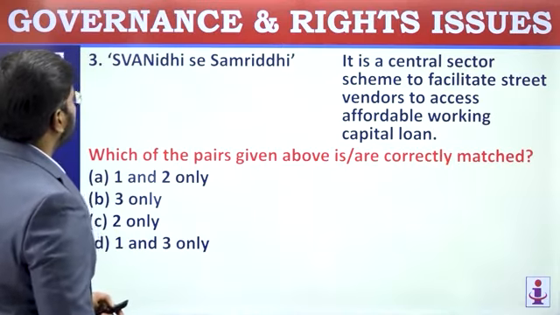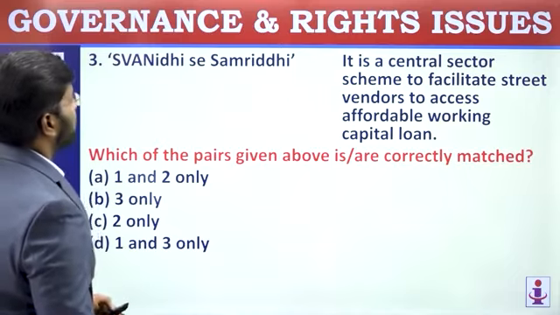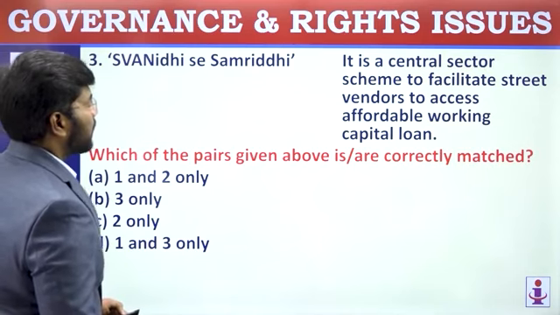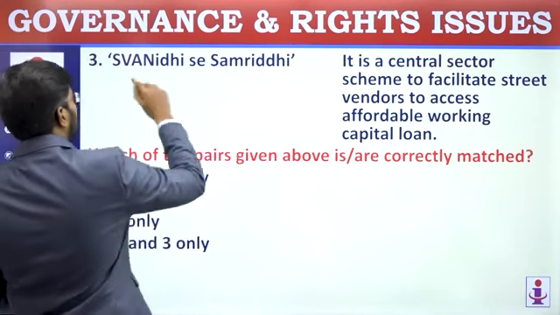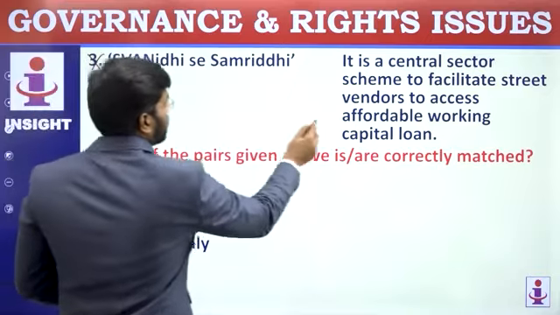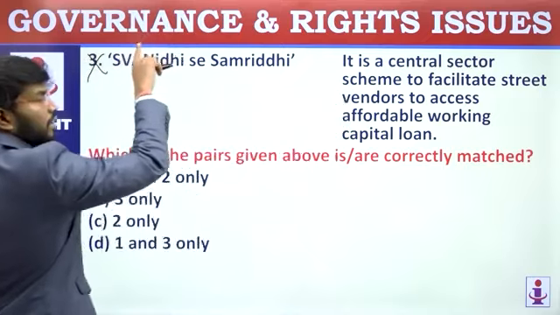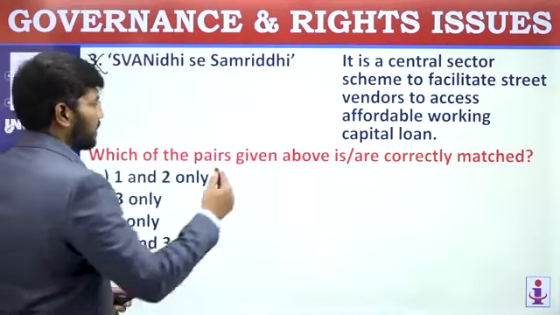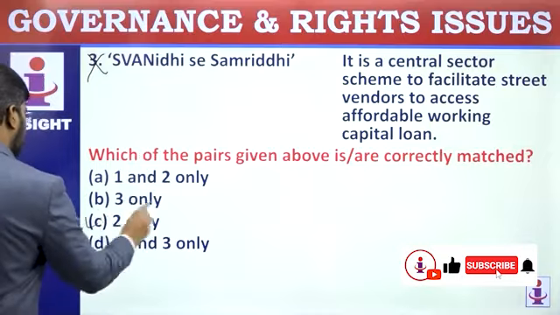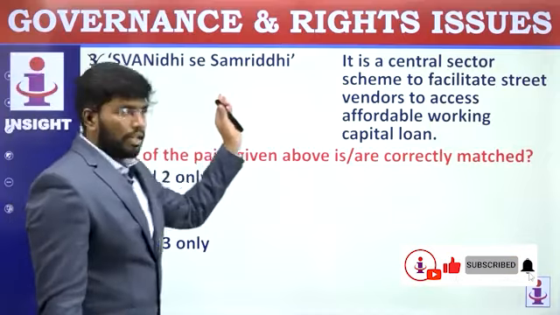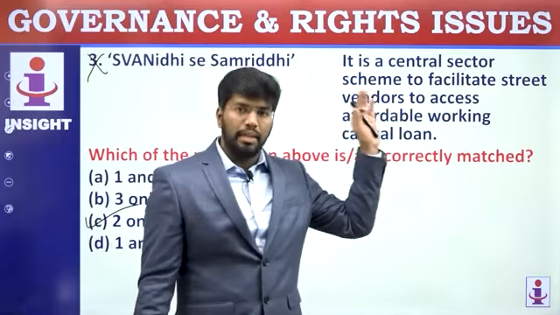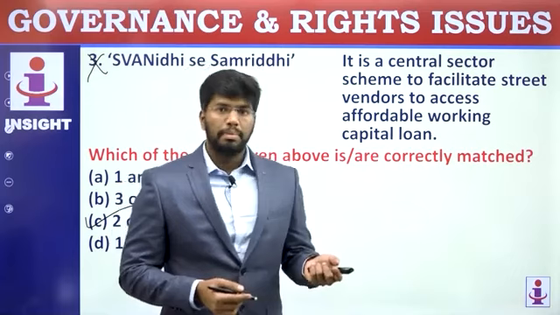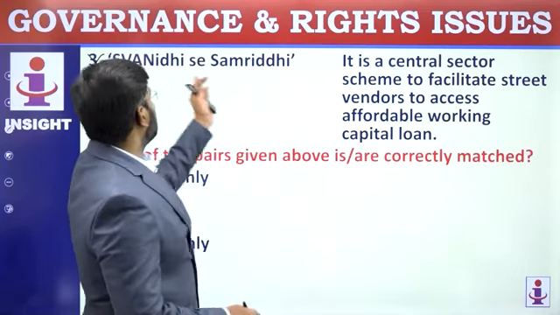PM Svanidhi se Samriddhi. It is a central sector scheme to facilitate street vendors to access an affordable working capital loan. This is related to Svanidhi. So the third statement is related to the first, and the first is related to the third, so they are intermixed. They are asking for correctly matched. Only 2 is correctly matched. Whoever has availed a loan under the PM Svanidhi scheme, the 10,000 rupees, their family members will get the Svanidhi se Samriddhi scheme.